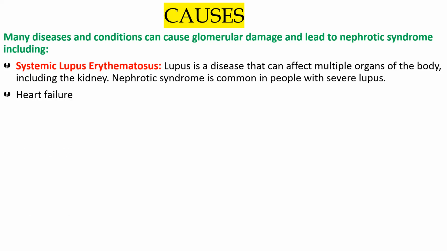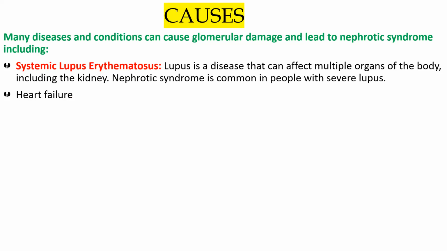Coming to the next one, heart failure. I would like to talk a little bit about heart failure.